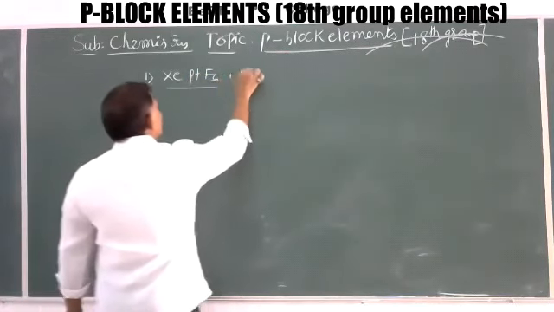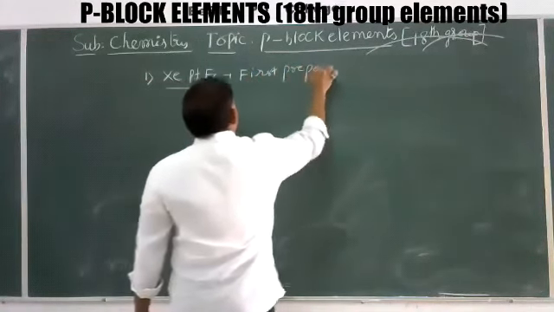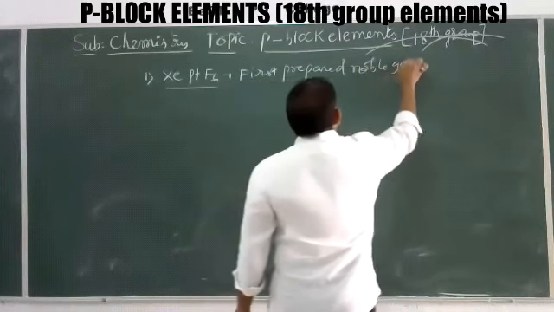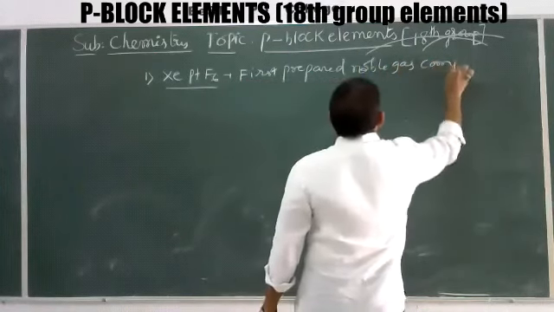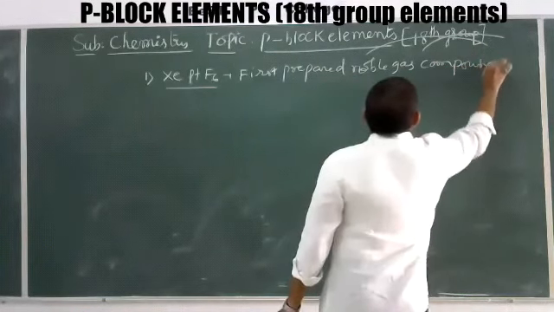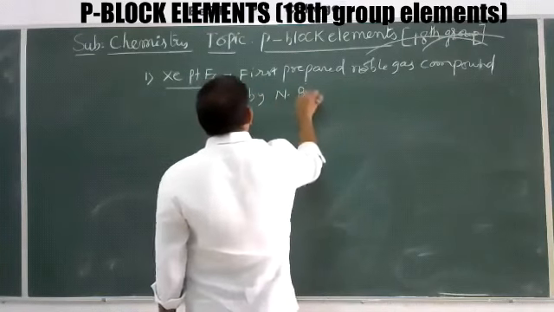It is the first prepared noble gas compound by N. Bartlett scientist.